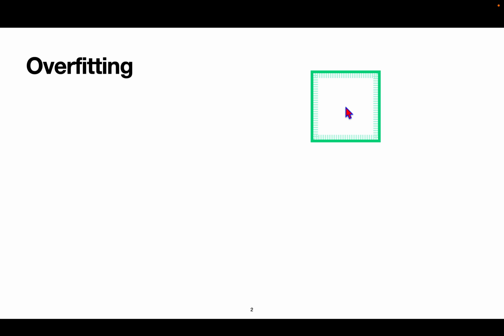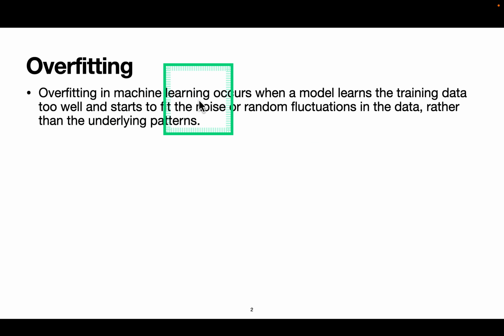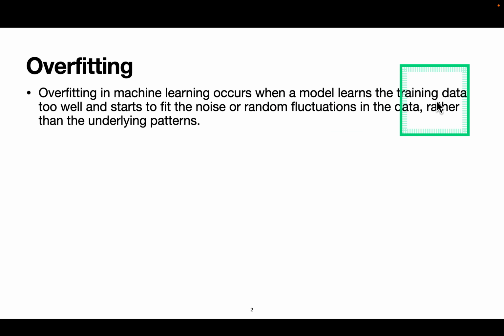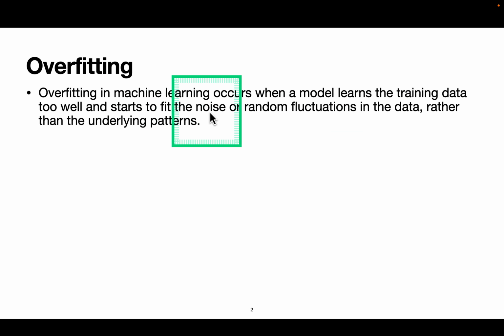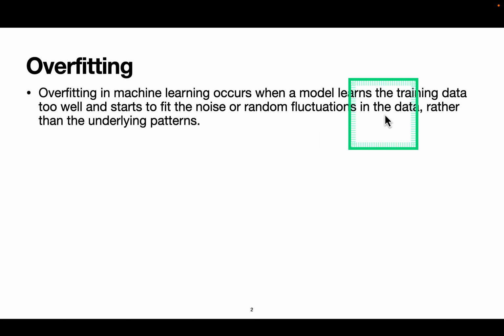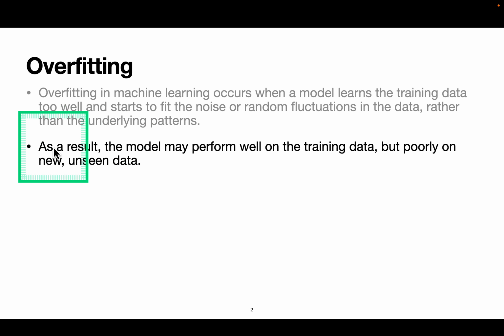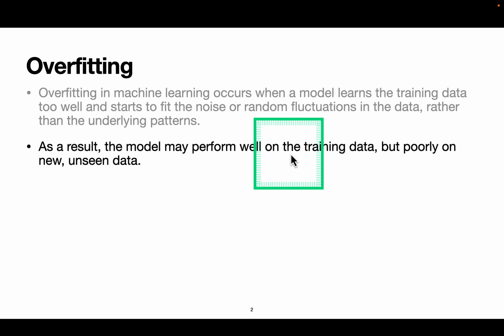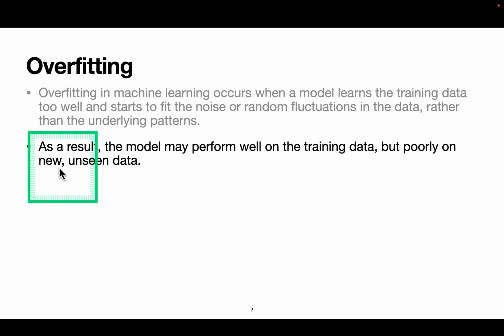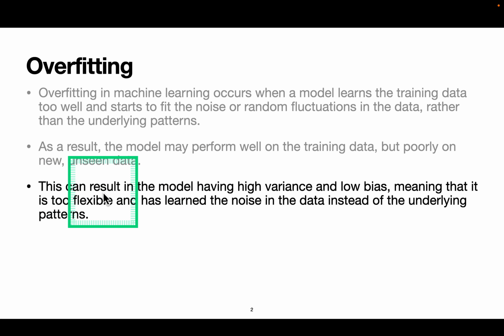So overfitting. Overfitting in machine learning occurs when a model learns the training data too well and starts to fit the noise or random fluctuations in the data rather than the underlying patterns. As a result, the model may perform well on the training data but poorly on new unseen data. This can result in the model having high variance and low bias, meaning that it is too flexible and has learned the noise in the data instead of the underlying patterns.